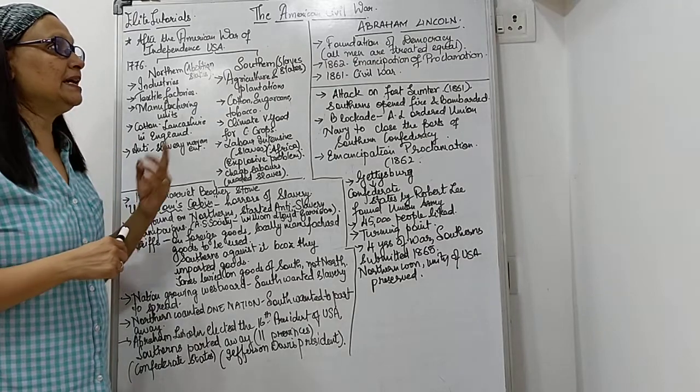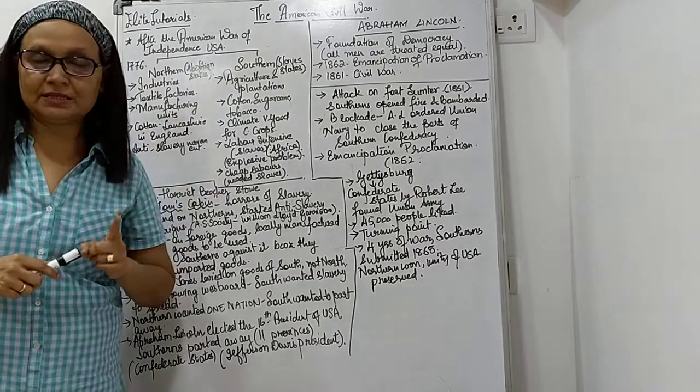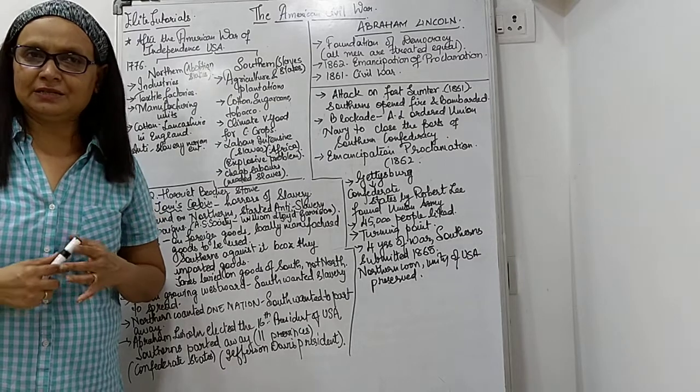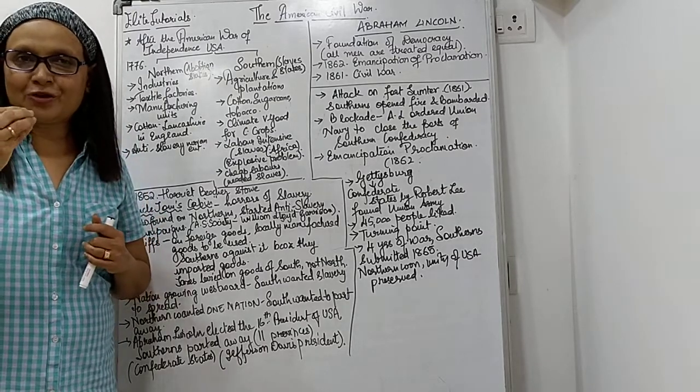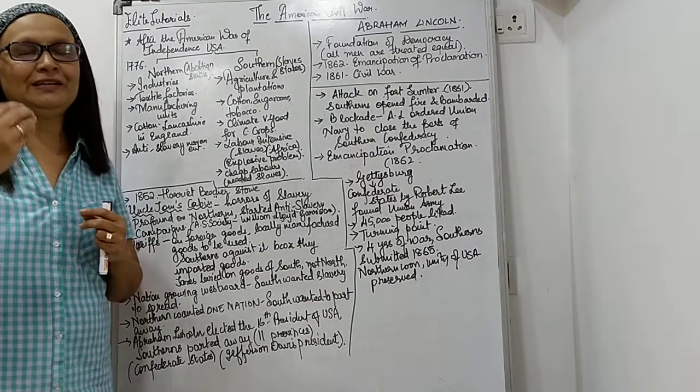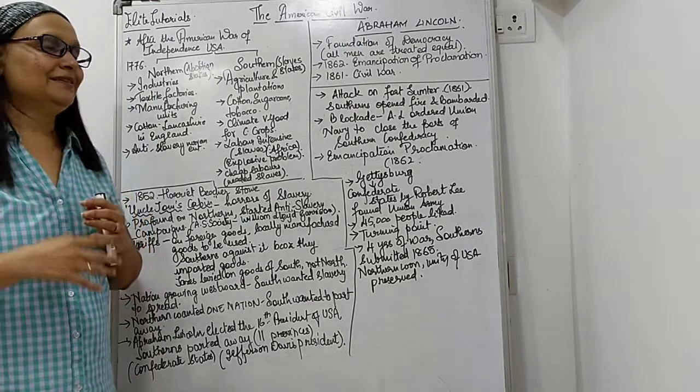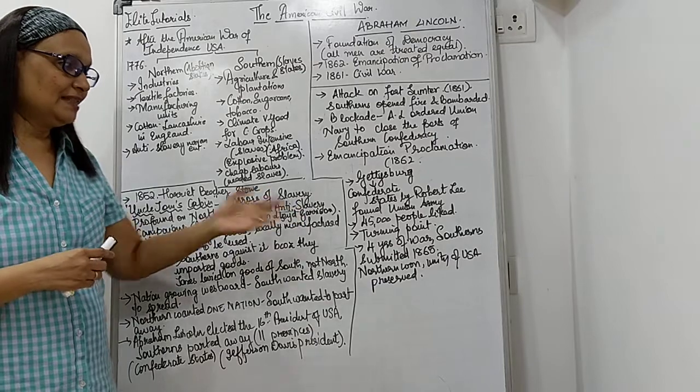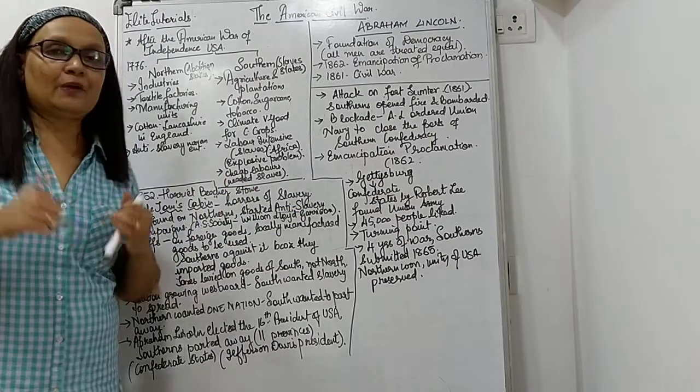So you can basically say 1861, the Civil War started. 1865, it ended. You know, I always say the wars of America, France, everything gets over in one chapter. Unfortunately, India's independence takes one whole textbook, fine? The Northerners won, unity of USA was preserved.